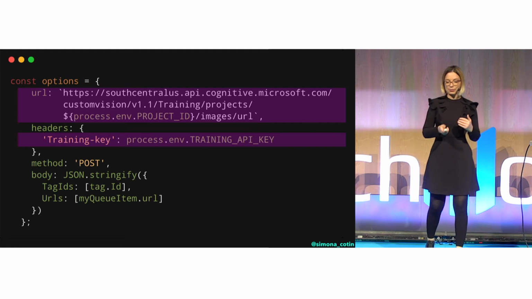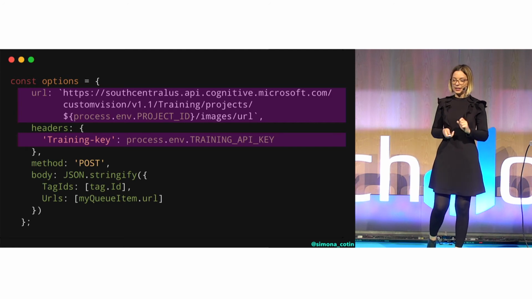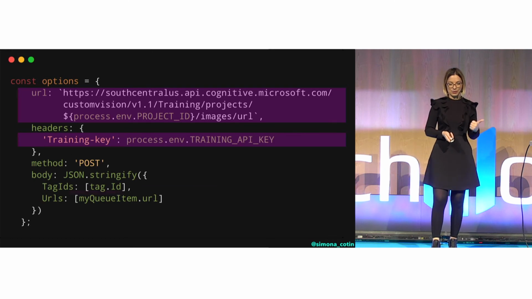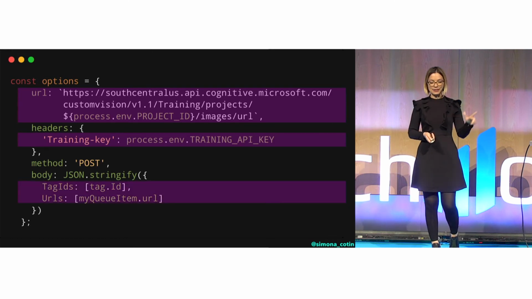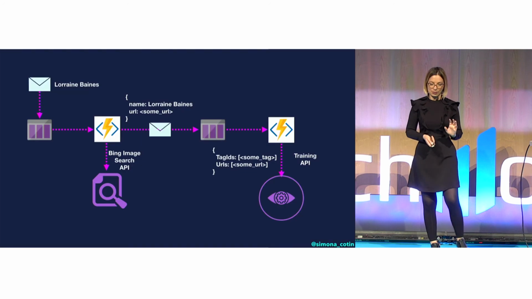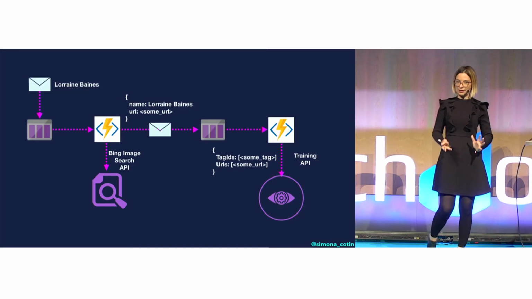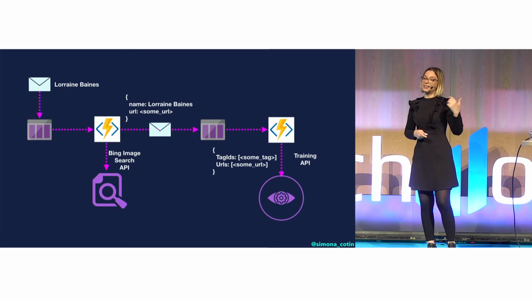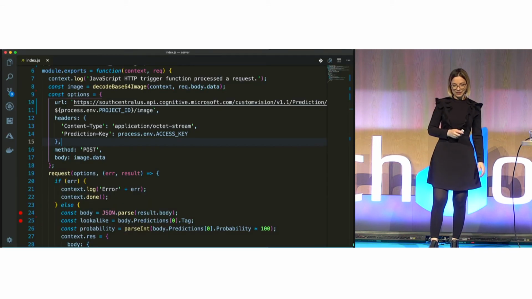So here you can see that we're using a training key, which is defined in our process environment variables. All is really cool. And we're sending a tag ID and the list of URLs. So we've achieved this. My code is available on GitHub, so you can definitely check it out after that.